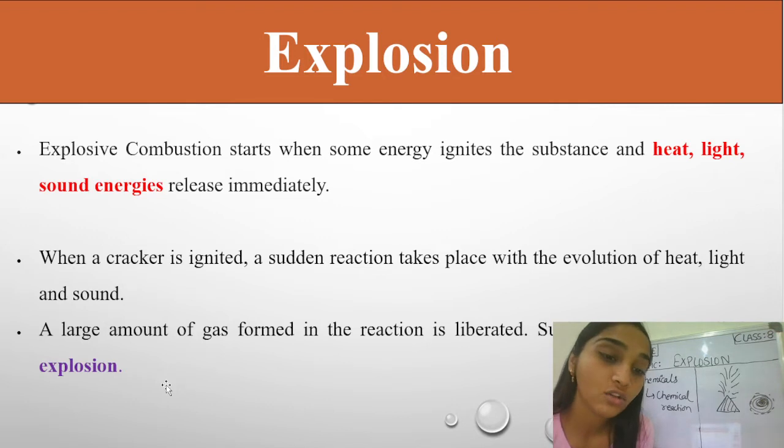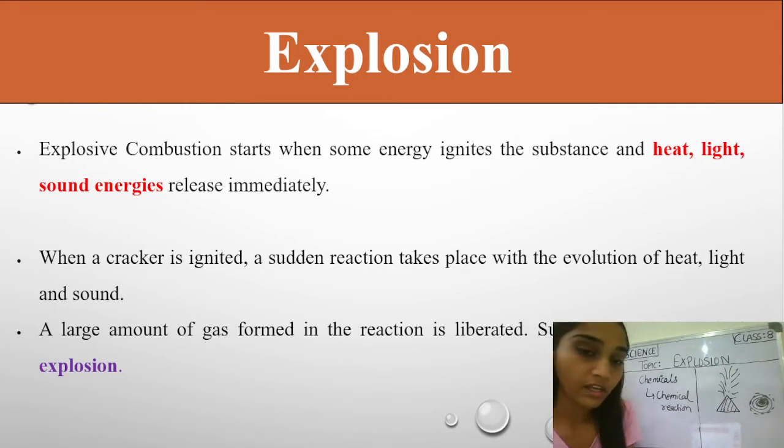Such a reaction is called explosion. So here you can see that whenever chemical reactions take place in the burning of these crackers, a large amount of gas is being released in our atmosphere. Okay. So such a reaction which is occurring is known as the explosion. So here you can say that a large amount of gas is responsible for the explosion.